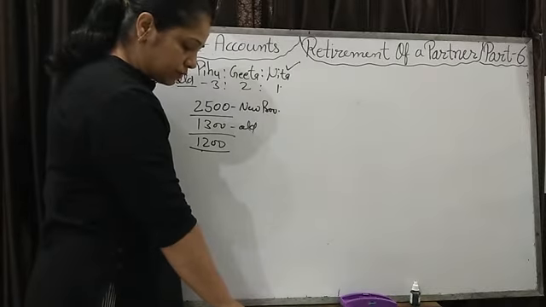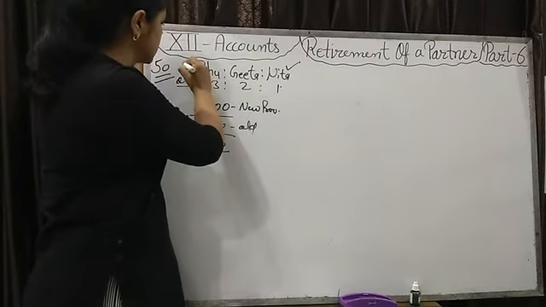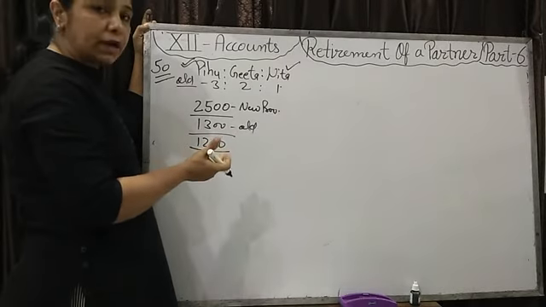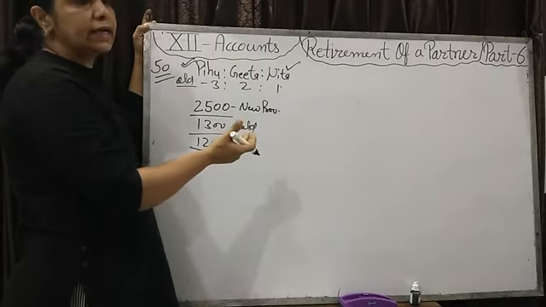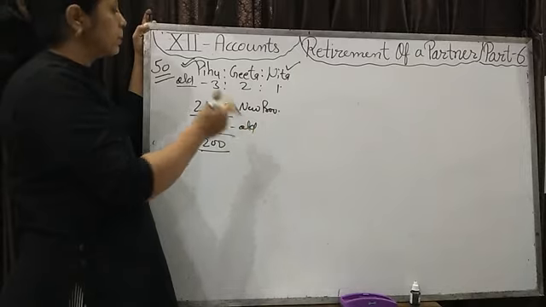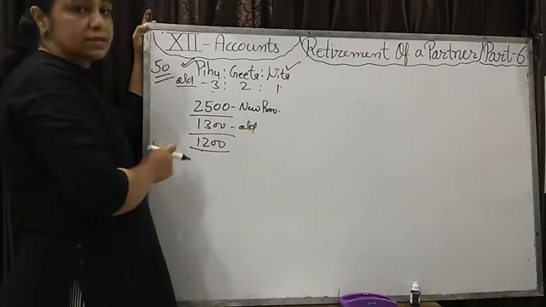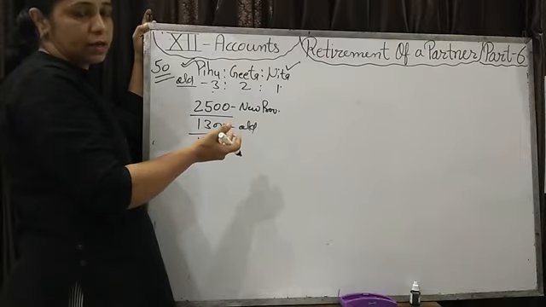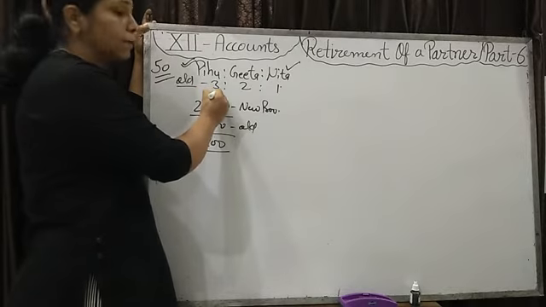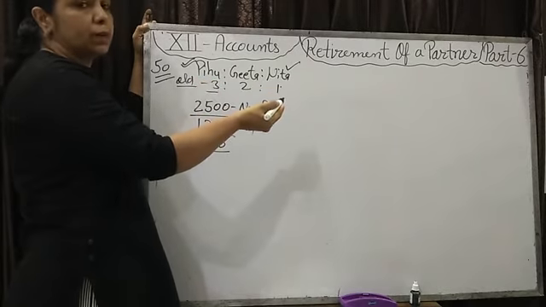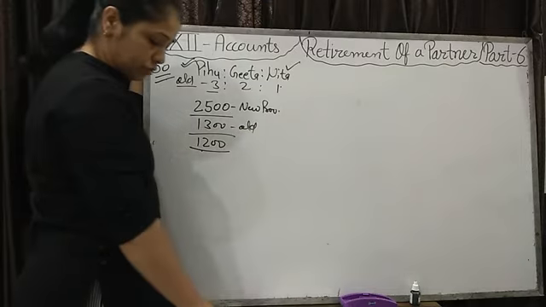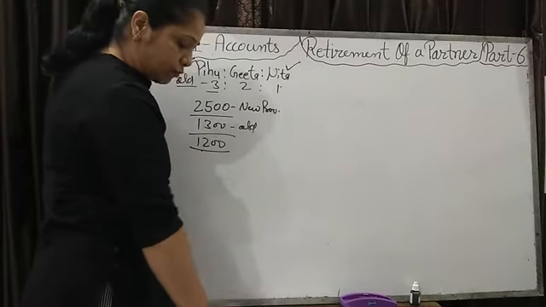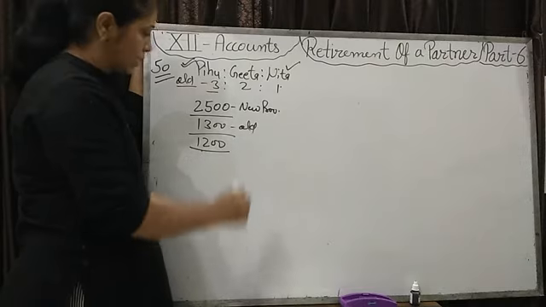Creditors of 3,000 were paid by Pihu. Pihu made the payment to the creditors. If any liability is paid by a partner, it will show on the credit side of the capital account. If any partner takes over assets, we will write it on the debit side, because the firm will take money from that partner. Now Pihu is paying the liability, so the firm will give money to Pihu through his capital account. The continuing partners share profit and loss in future in the ratio of 5:4.